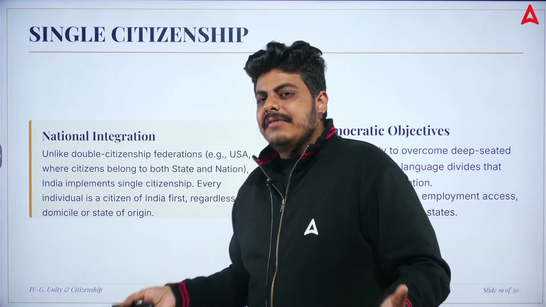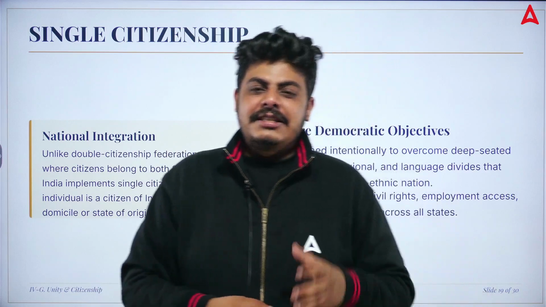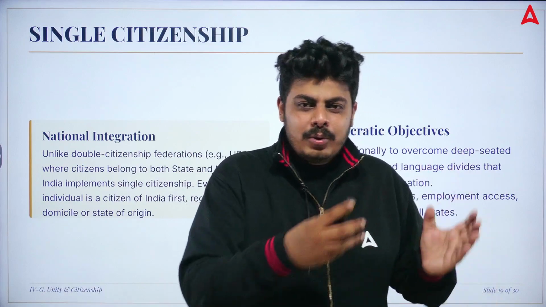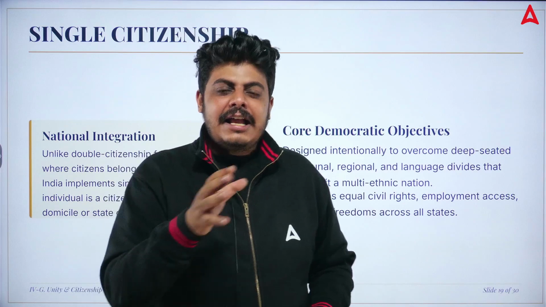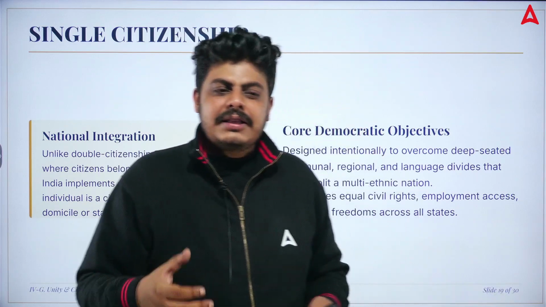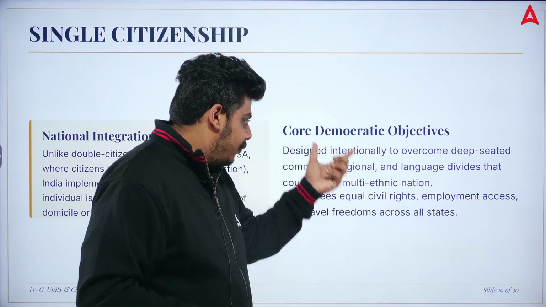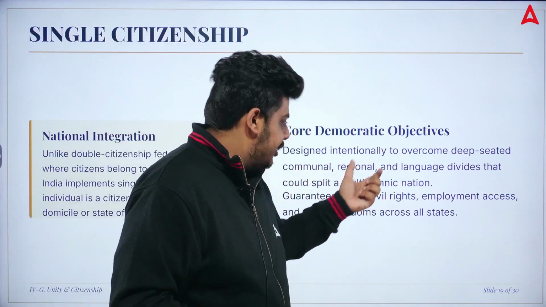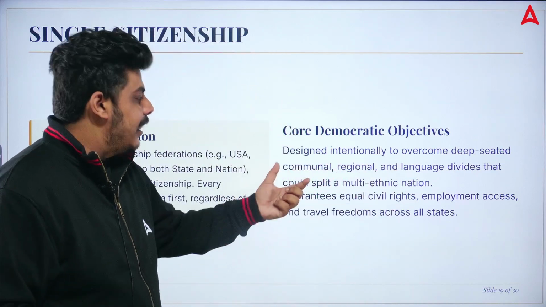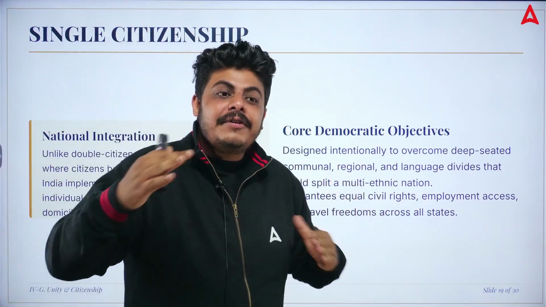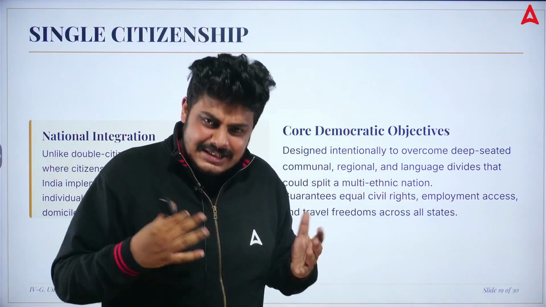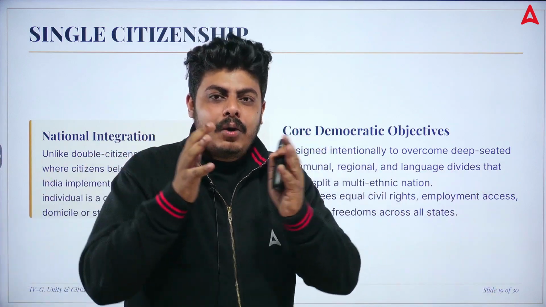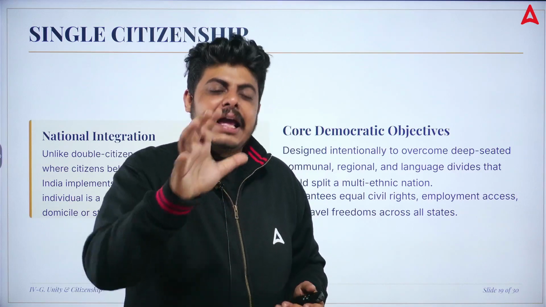See, we were a diverse country. We see so many castes, subdivided into castes, so many sections: Hindu, Muslim, Sikh, Isai. We have seen in our national anthem also, there are so many things. And that's why it was designed intentionally to overcome deep-seated communal, regional and language divides that could split a multi-ethnic nation, because we were subdivided in many things. That was the beauty of India, that we had so many people, and all these people come together and make India.